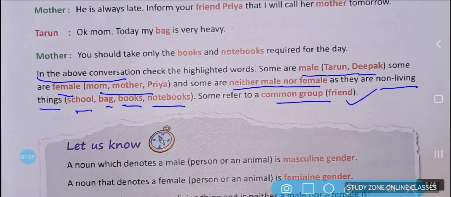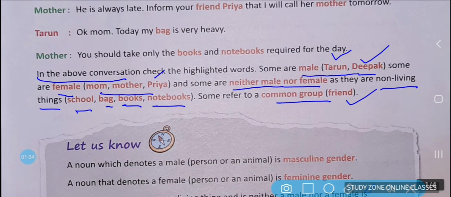So, on observing this conversation, we have to understand that there are nouns which belong to male members of the society, which means Tarun and Deepak. इनका gender क्या है? Male है. And then we have female categories of the noun as well here, that are mom, mother and Priya.